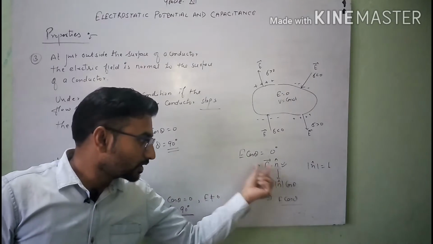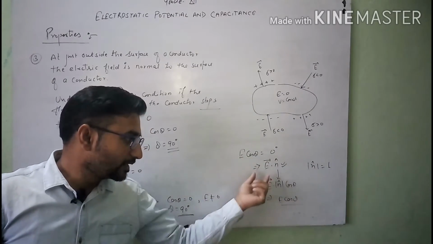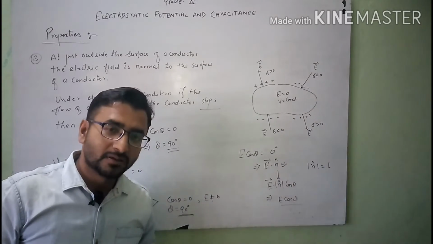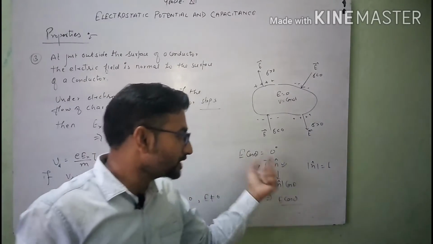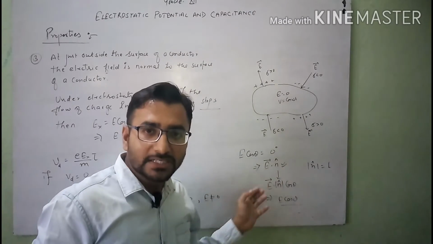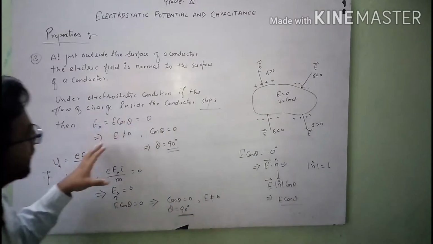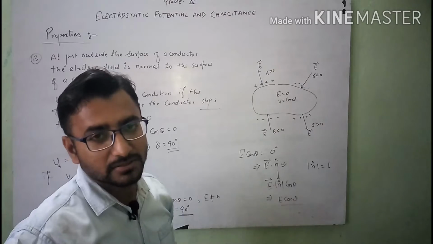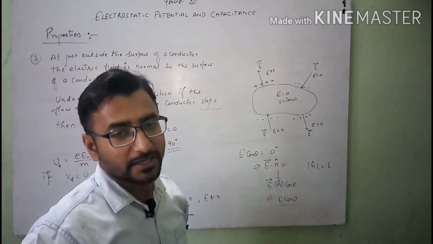And if the dot product of these two equals 0, it implies that the electric field is normal to the n cap. Or you can say that in place of n cap, the electric field is normal to the area vector. So the conclusion is that the electric field at the surface of a conductor is normal to the given surface at that point.